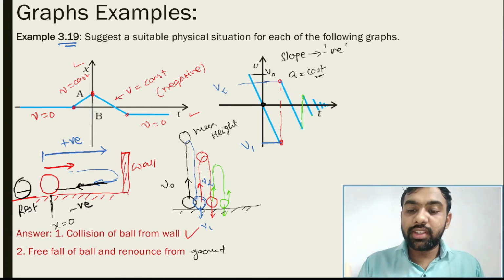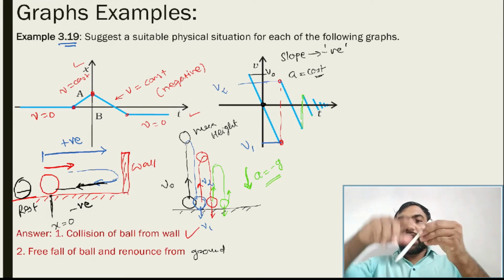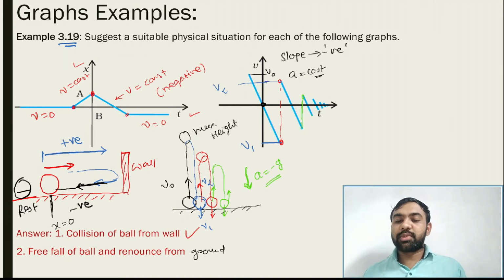But at that time you consider the downward direction as negative, and then acceleration is minus g. This graph has negative slope on each line, so acceleration is minus g. So that is the physical situation for the second graph.